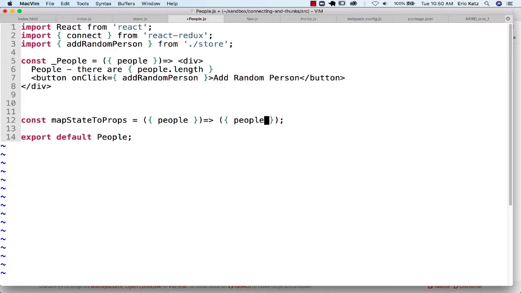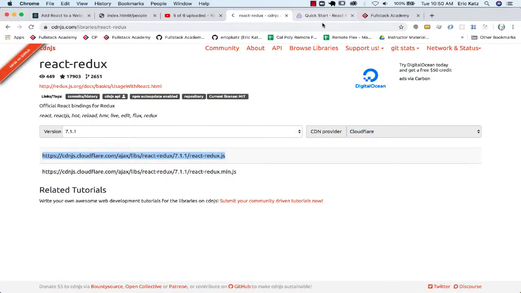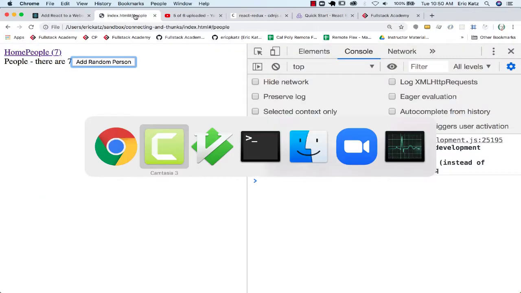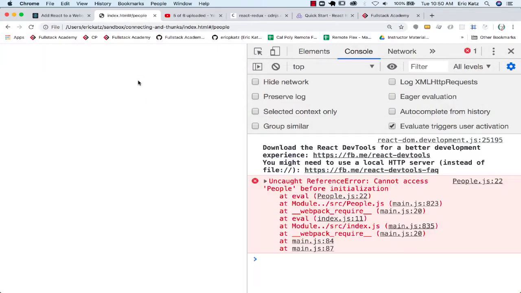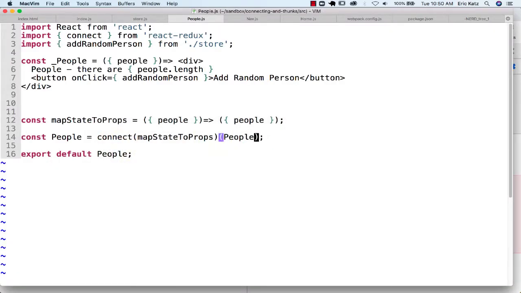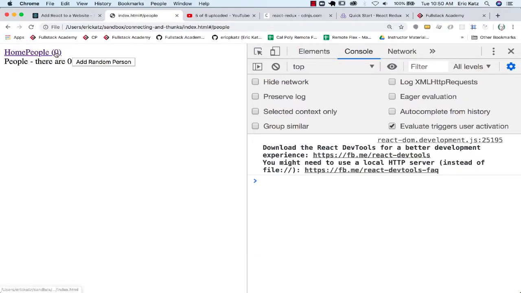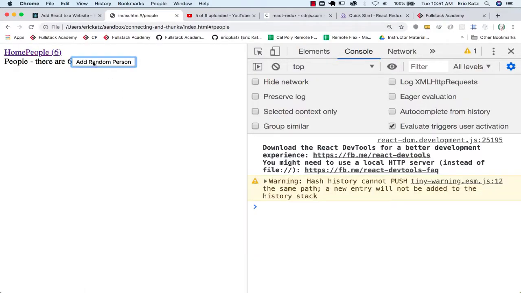And here's your mapStateToProps. And what we could end up doing over here is that I could now say, hey, look, people equals connect mapStateToProps. And this is going to be people. And let's just make sure that this ended up building. Looks like it did. Cannot access people before initialization. So yeah, I made a mistake here. This is underscore people. And if we're on people, this works the same way.